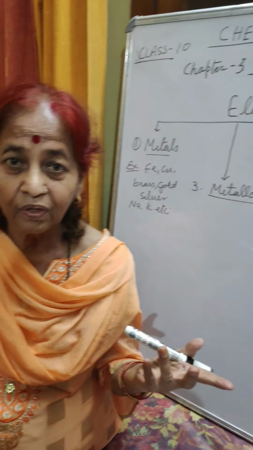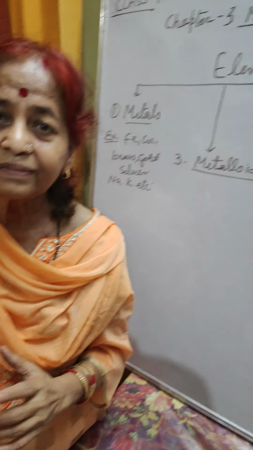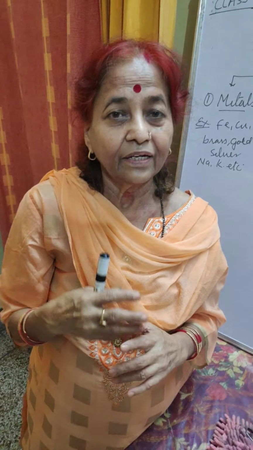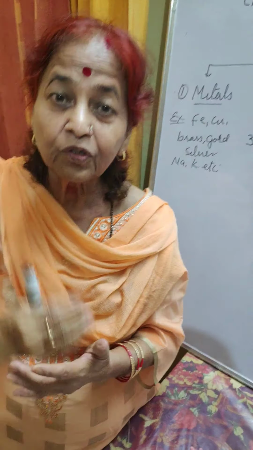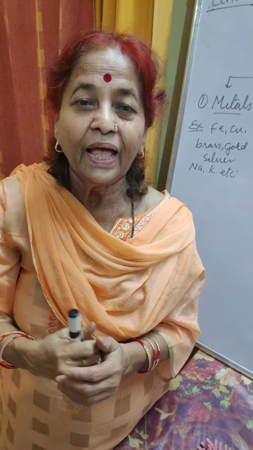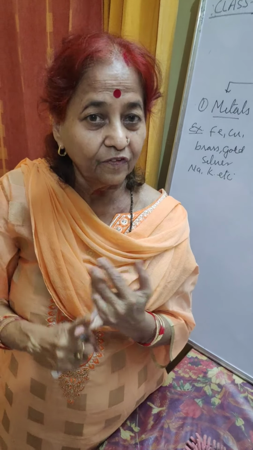If there is no oxygen, there will be no life on earth. Now nitrogen is an inert gas, and it does not react easily. It is present in the air, it helps to reduce the rate of combustion, and it is also used in the manufacture of nitric acid, fertilizers and ammonia.